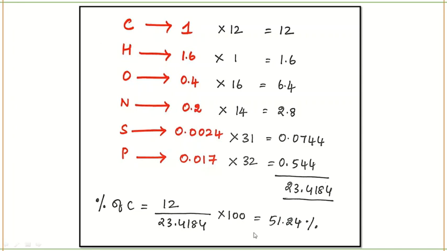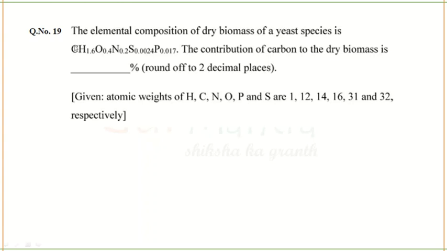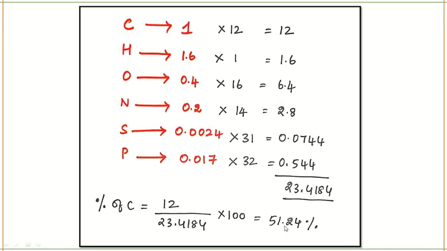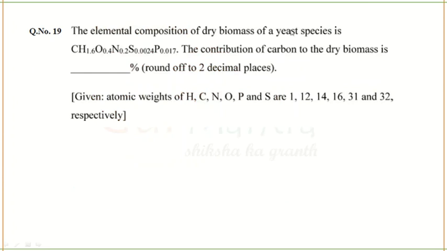Now when you solve this, you will get 51.24 percentage. Okay, 51.24 percentage is what you get. That is the percentage of carbon contribution in the biomass. Okay, so this is the biomass. In this biomass, the percentage of carbon contribution is 51.24%. Okay, so this is how you solve this question.